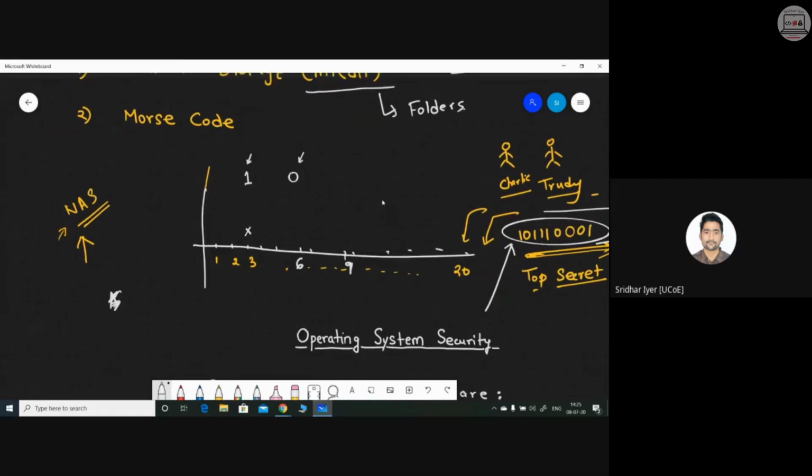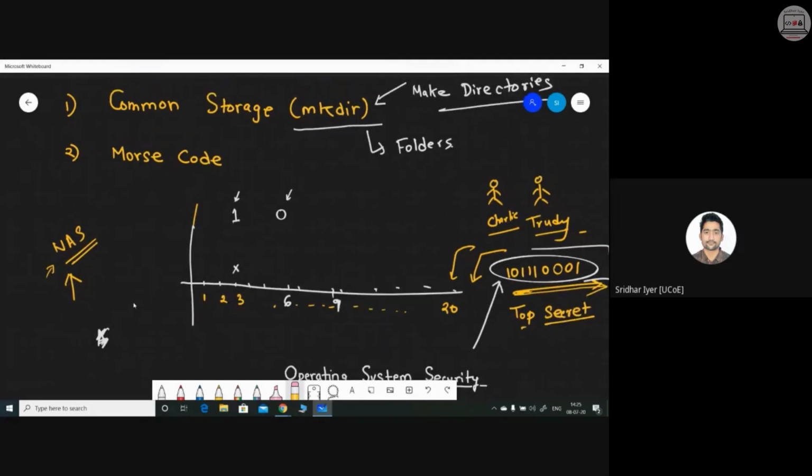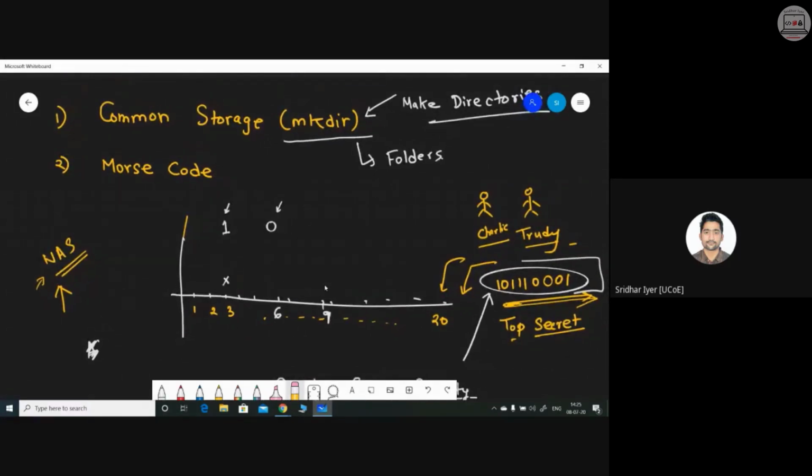Next, we have this concept of Morse code. You might be aware of what exactly Morse code is, right? Basically, this came into existence when, I'm just taking an example, I'm not sure about the name of that particular person, a person was in jail, and that person used to communicate his messages outside the jail with the help of Morse code. You know what exactly is Morse code? Dots and dashes, right? Dots and dashes. So these are the things which are used to communicate.